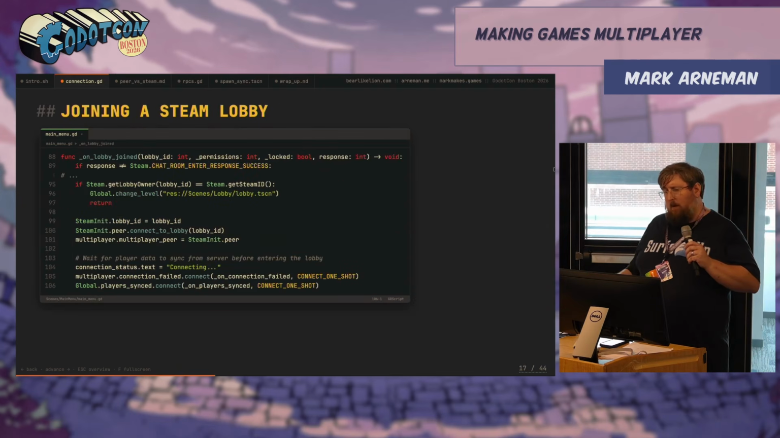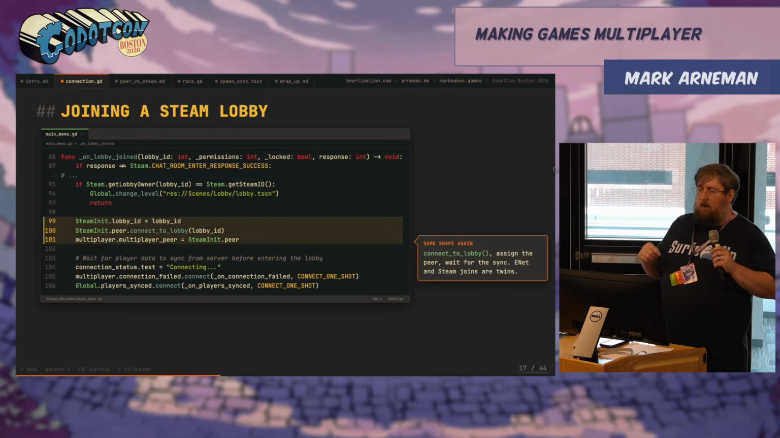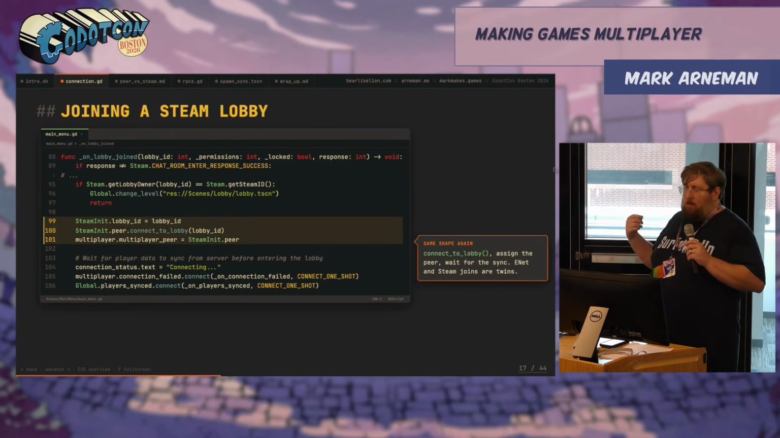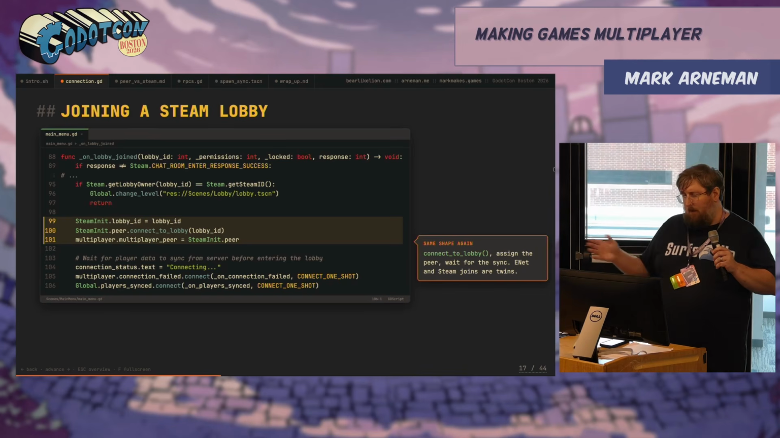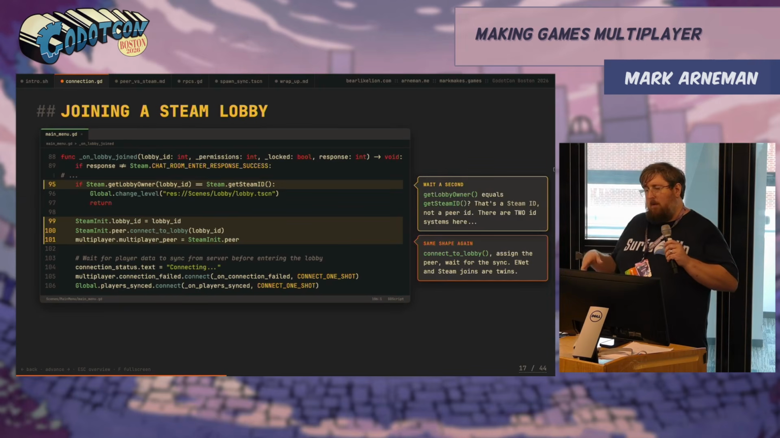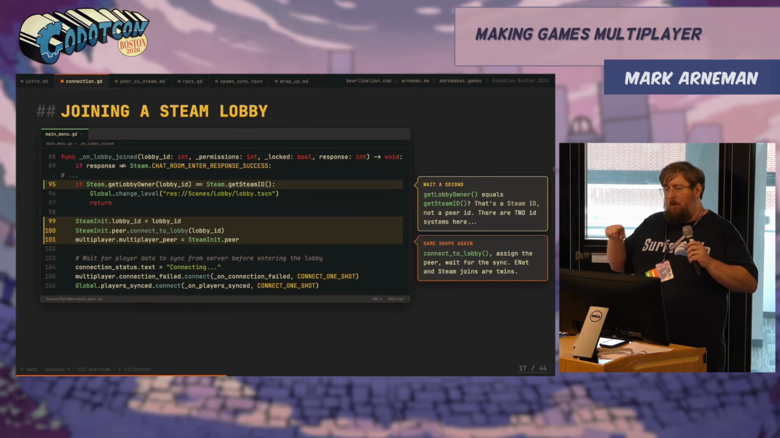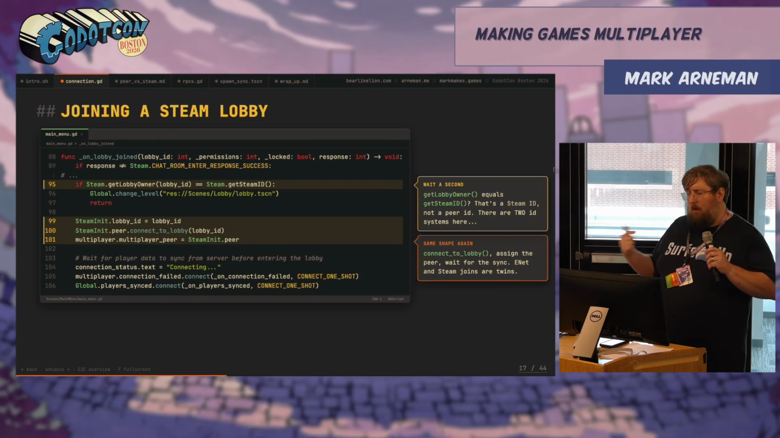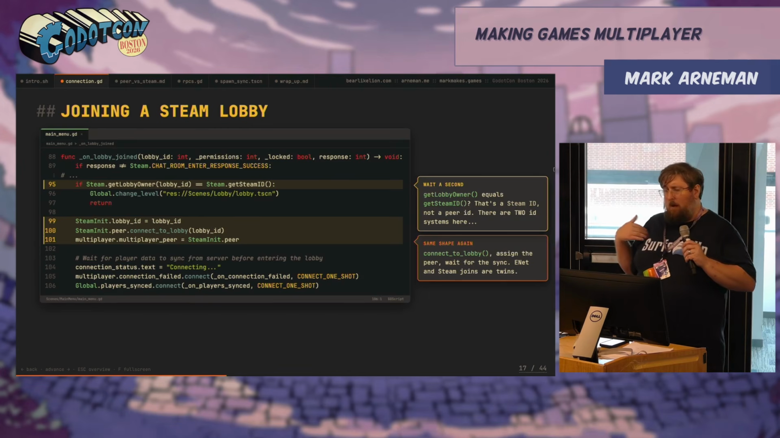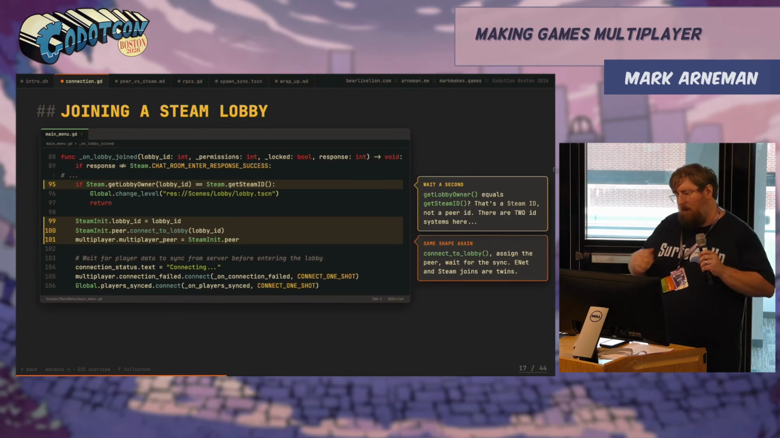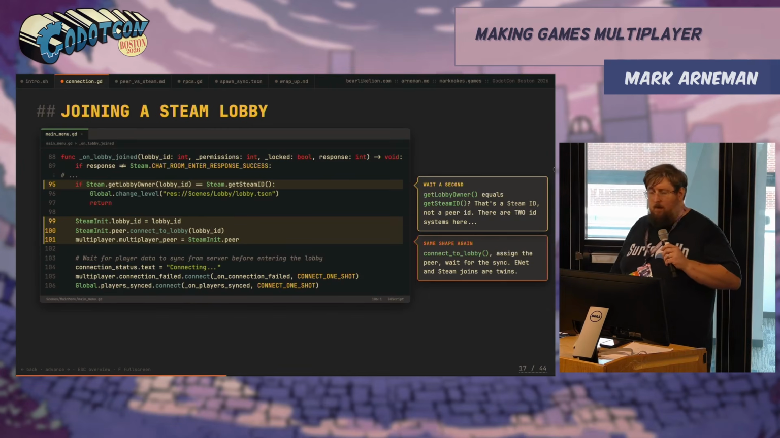Joining a Steam lobby is a little different. So first, we're going to connect to lobby. We're going to assign that peer, wait for the sync similarly, and then we're going to change the scene. Very similar to eNet. The big difference, though, is as a host, you are also a client on Steam. You connect to your own lobby. So on line 95, we're just going to do a quick check. If we are ourselves and we are the host, we're just going to move on to the next state.